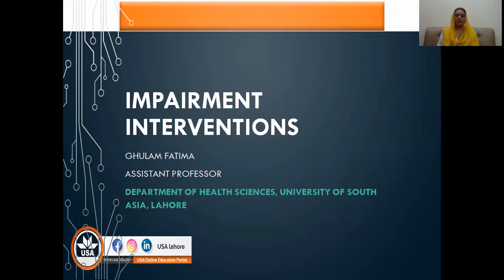As you all know, previously we were discussing the various interventions or tools that can be used in the rehabilitation programs of neurophysiological patients. As a part of that, we'll be discussing the different impairment interventions that can be used in your rehabilitation plan wherever required and according to the patient's condition. These are the tools. You have all these tools available, and you will use the tool you need according to your patient and their condition.